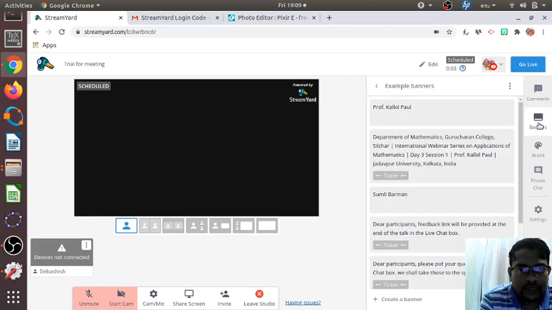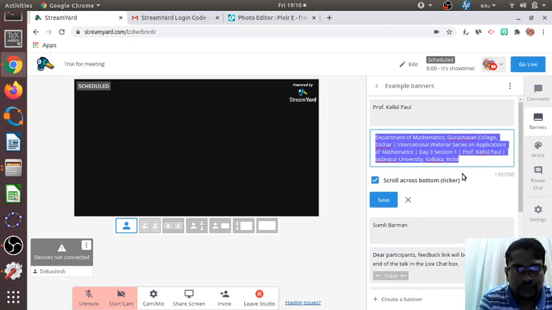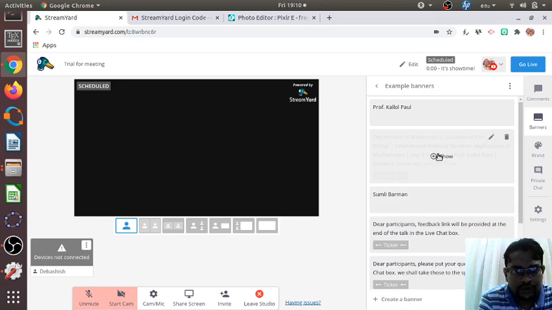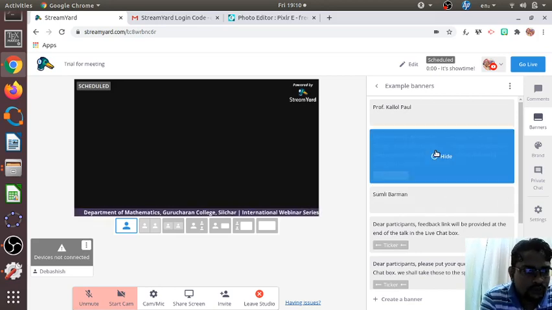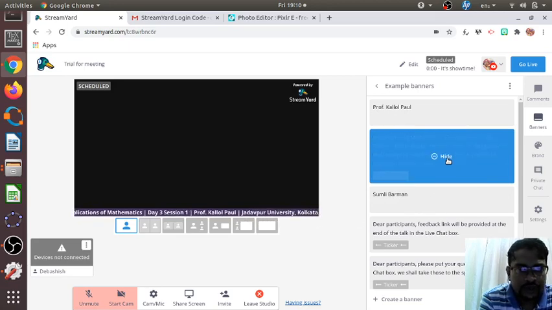Then there are several options like banners here, so you can keep the name of your program here. Let's say some program. I have already saved this. So when you enter the studio, you can just show this name of the program. Just go to this show option, and the name of the program will display as a ticker on the bottom, so everyone can view it.